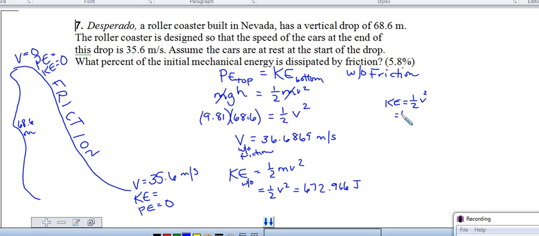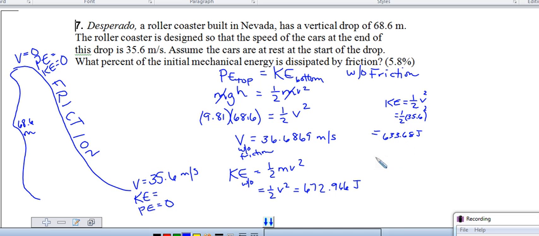At the bottom, which is 1/2 times 35.6 squared. And when I solve that, I get 633.68. It could be in joules, but again, this isn't the actual number because mass is not being taken into account. This makes sense because this number should be smaller. Some of the energy went into the friction instead of into the kinetic energy at the bottom.